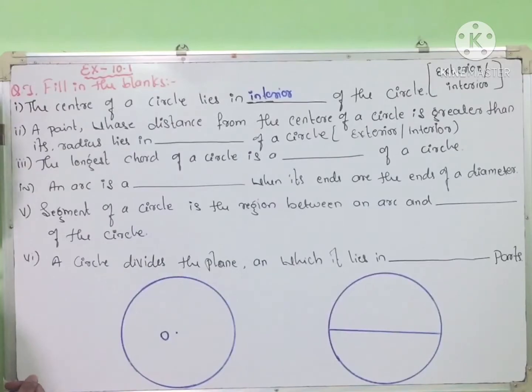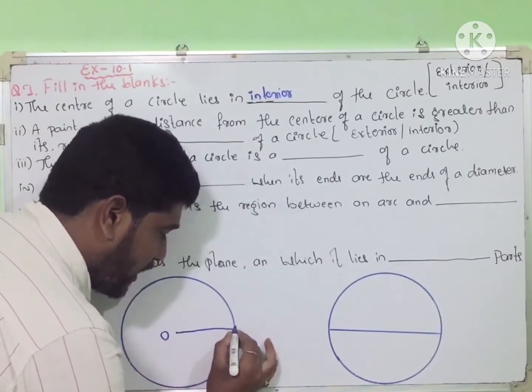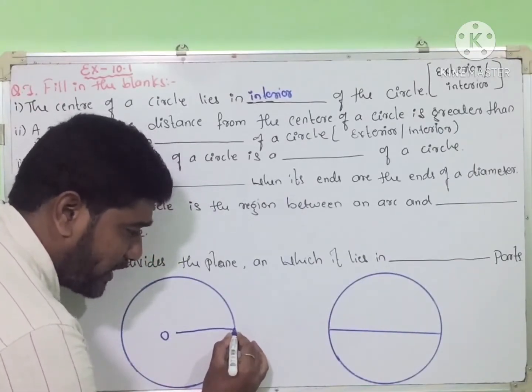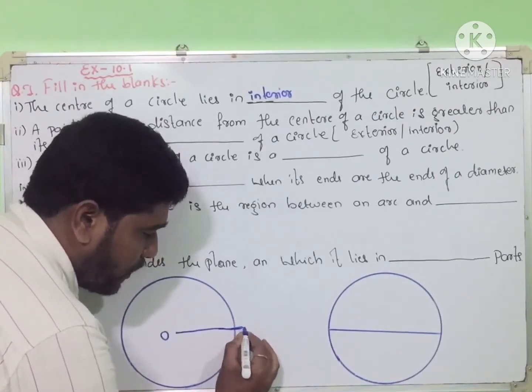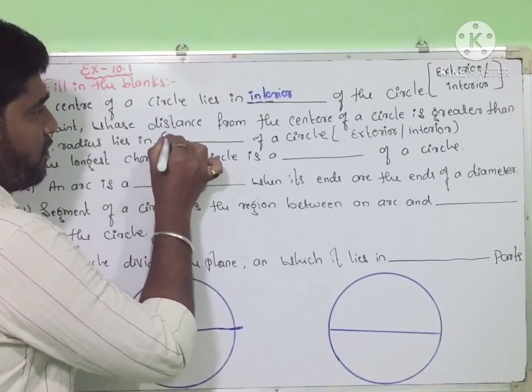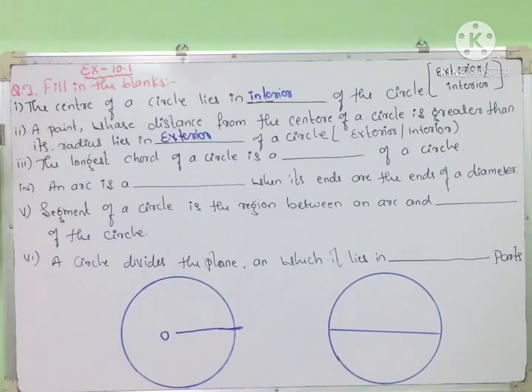Next question: a point whose distance from the center of a circle is greater than its radius lies in a dash dash of the circle. So here, the line from the center is greater than the radius. Here is a radius, up to a point on the circle. A line greater than the radius means outside, right? So outside means exterior. Exterior of the circle. Is it clear?